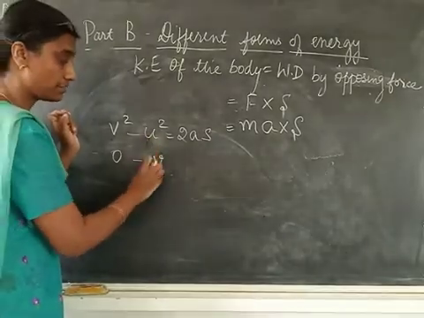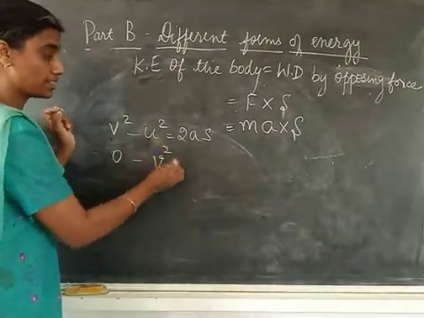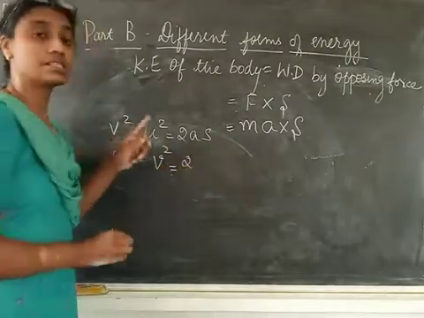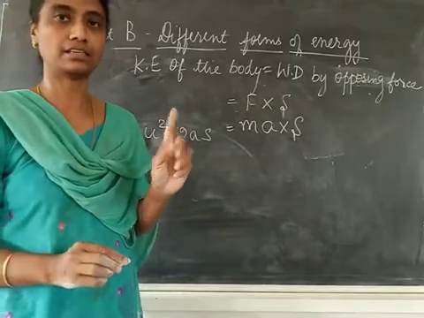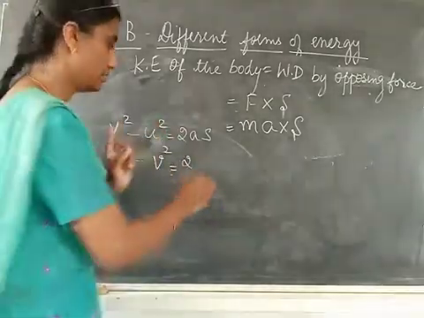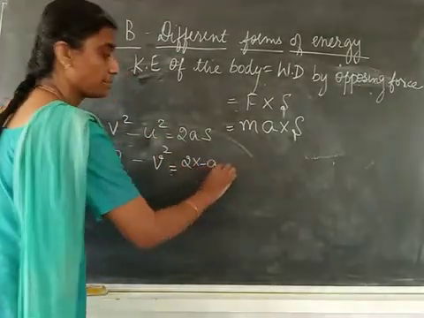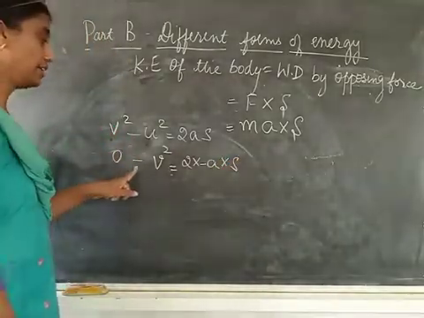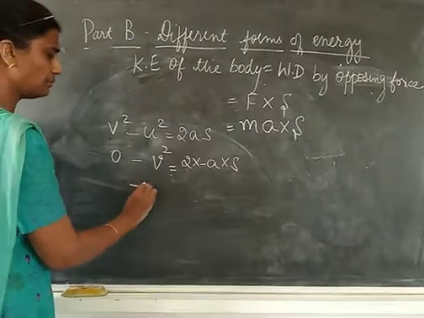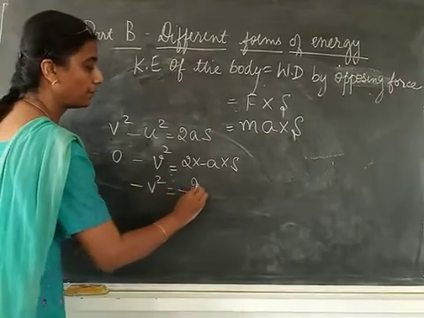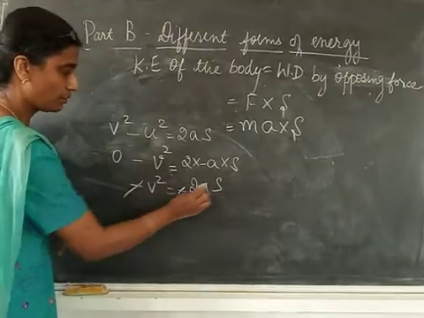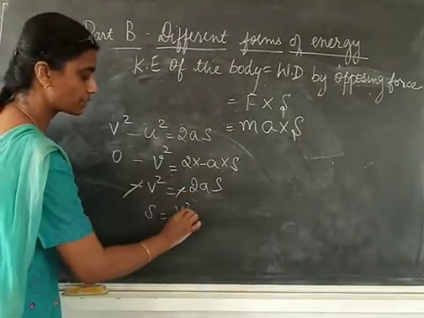So in place of u, you will take v, and because the body is undergoing retardation, you will have minus a into s. So minus v square is equal to minus 2as. Minus and minus will get cut. So s is equal to v square by 2a.